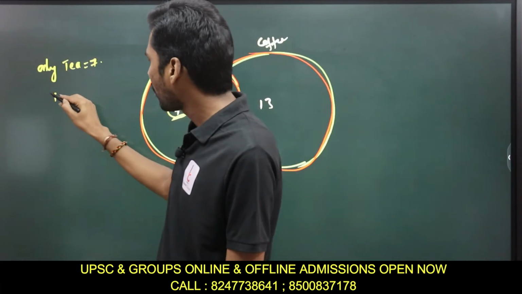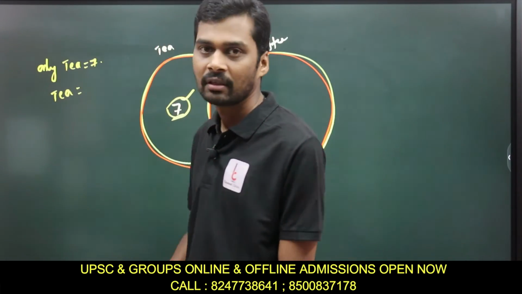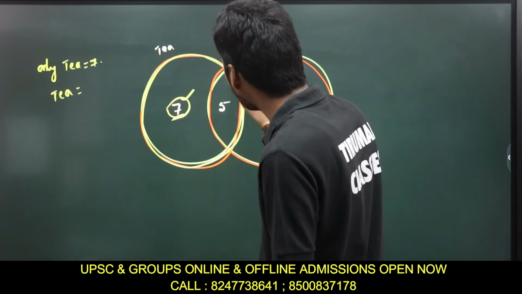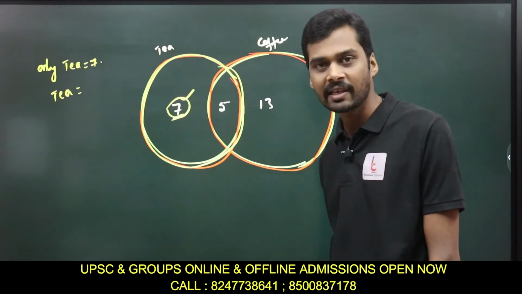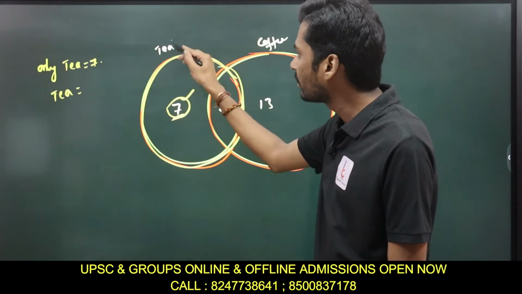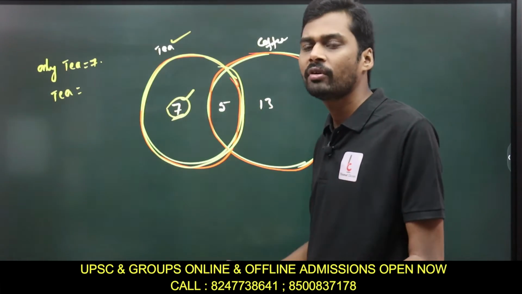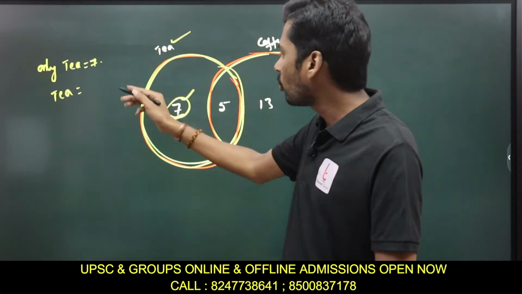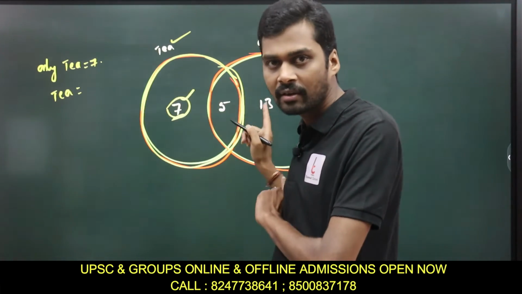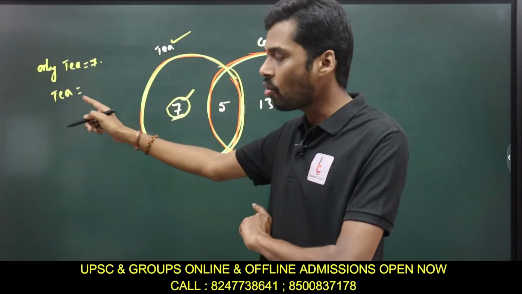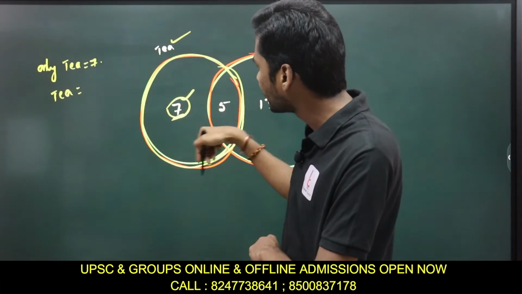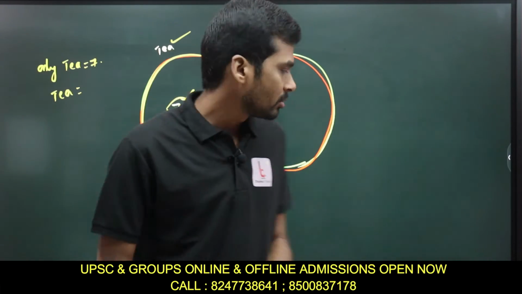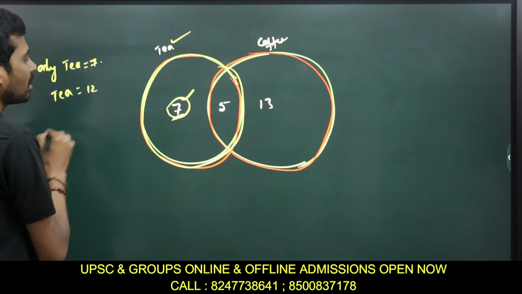Suppose I ask you how many people will prefer tea, without the condition of only. That means all the people who come in this circle. Because I am saying tea, some of the people can also take coffee. When I say only tea, they should not take any other beverage. But when I say tea, this complete circle represents tea, which means some people can also have the other drink. So 7 plus 5, that is 12, is your answer.